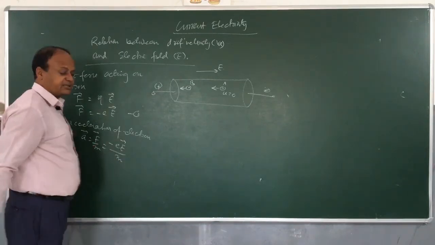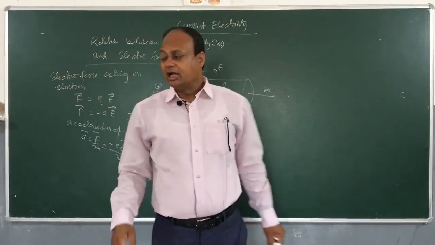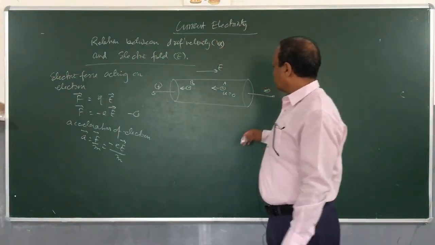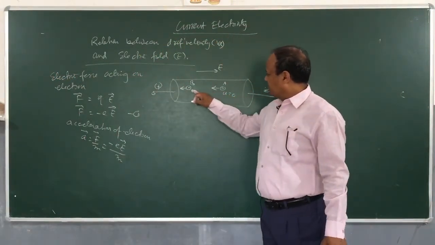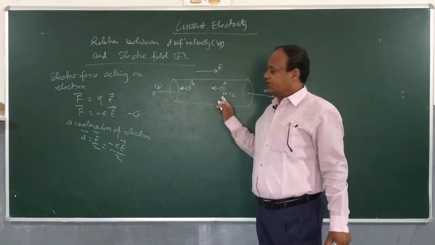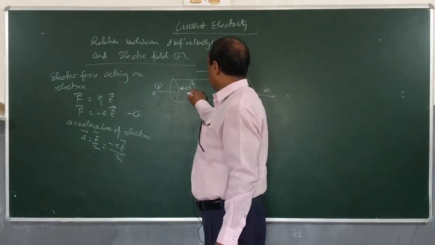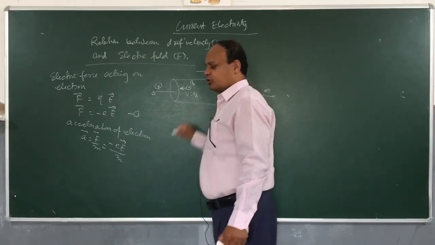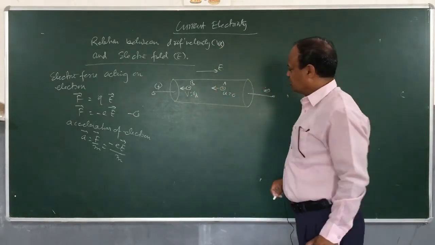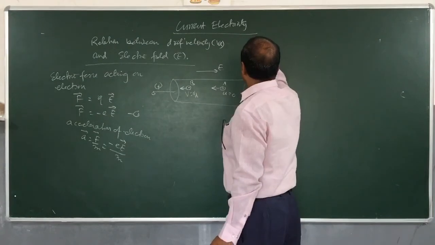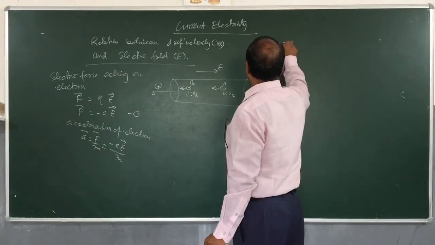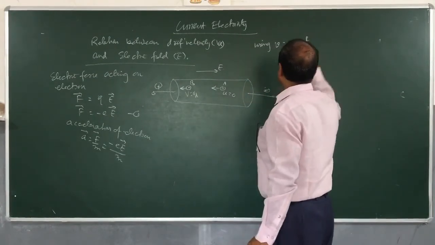So, we got acceleration. And children, electron is actually accelerated from A and collides and stops at B. So, velocity just before it collides is actually equal to the drift velocity.